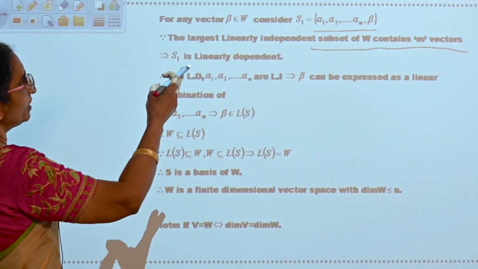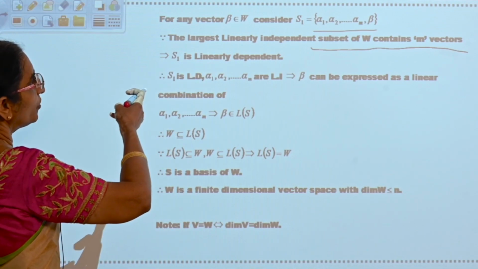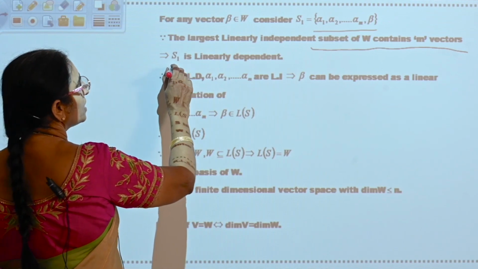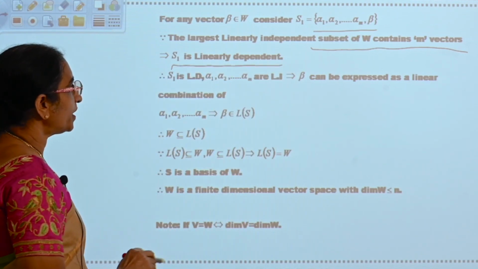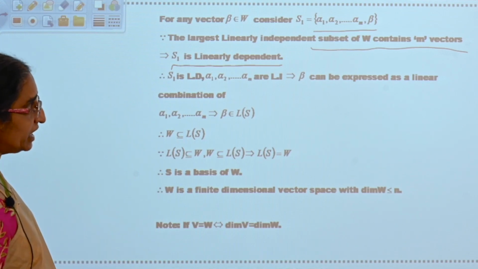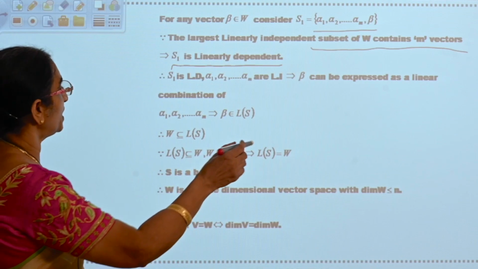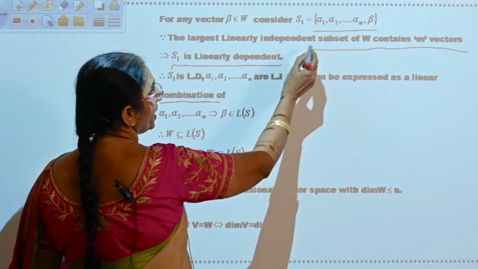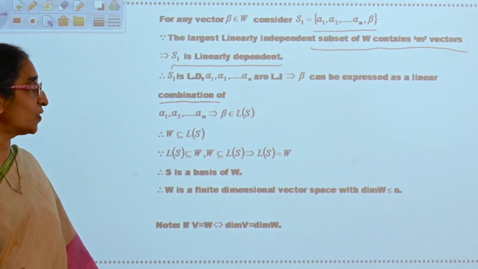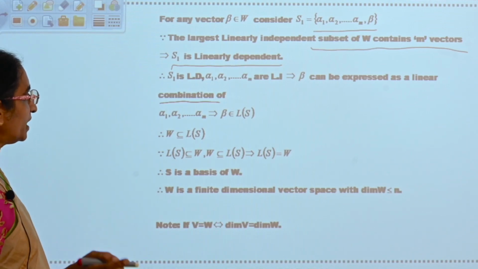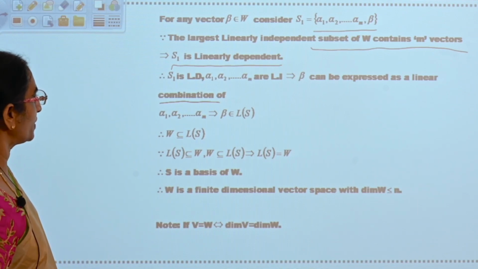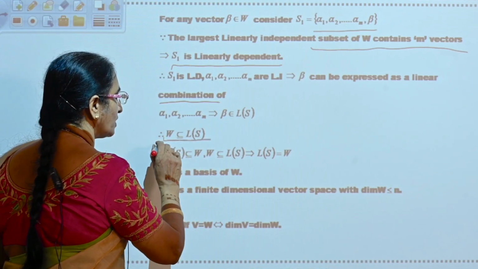So it is having more than m vectors. Therefore, it is linearly dependent. S1 is how? It is linearly dependent. Since S1 is linearly dependent and alpha 1, alpha 2, alpha m are linearly independent, beta can be expressed as a linear combination of elements of alpha 1, alpha 2, alpha m. That implies beta belongs to L of S. Therefore, you have taken beta in W and you are able to show that it is in L of S. So, W is subset of L of S.